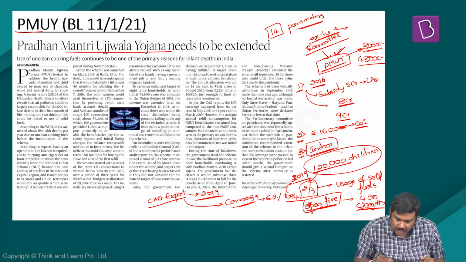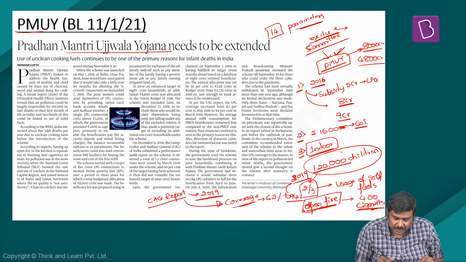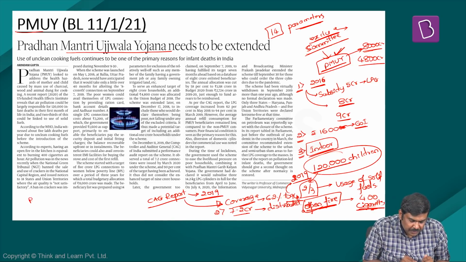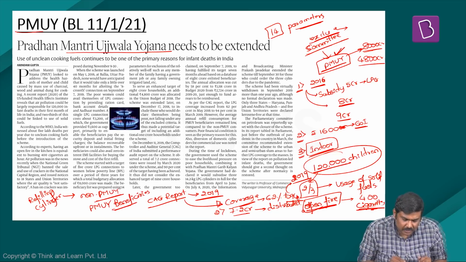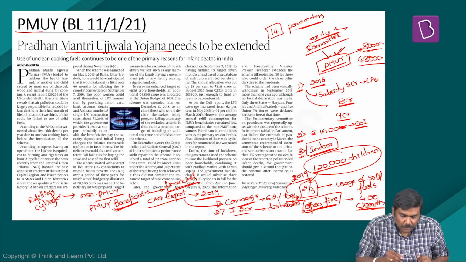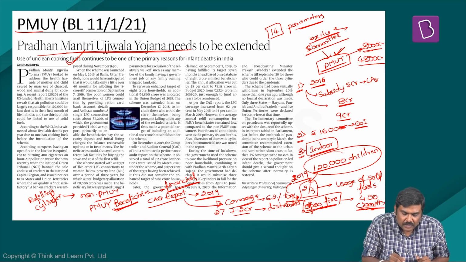That's the first point. Second very important point. As per this CAG report, 7.2 crore connections have been distributed so far. However, there is also mention with respect to refilling of these cylinders. As per this article, the refilling of these cylinders was much higher in case of a non-PMUY beneficiary compared to a PMUY beneficiary. The reason cited in this article is the financial position of these beneficiaries. So these are certain very important points related to Pradhan Mantri Ujjwala Yojana given in the article.